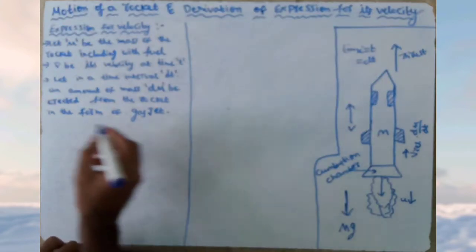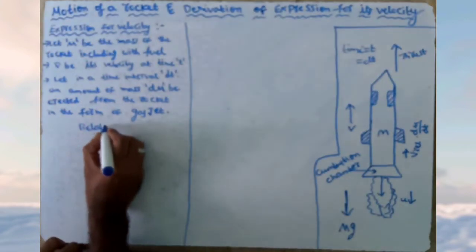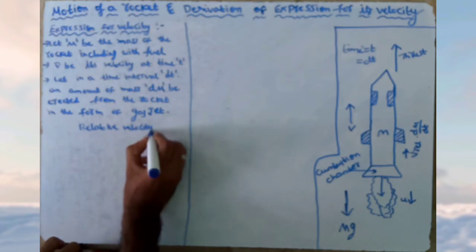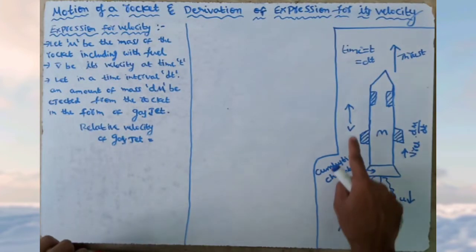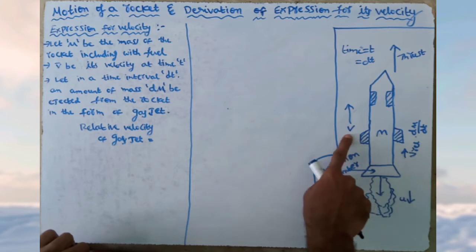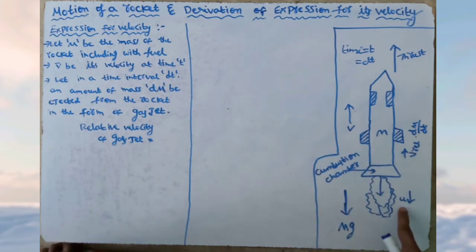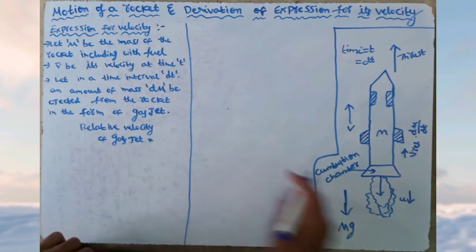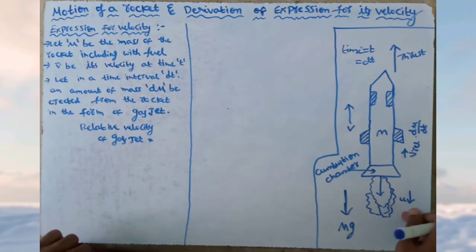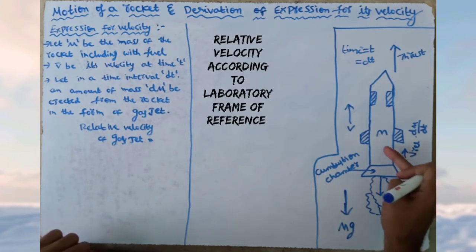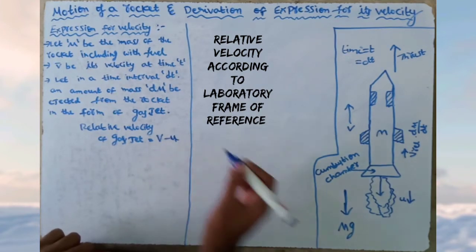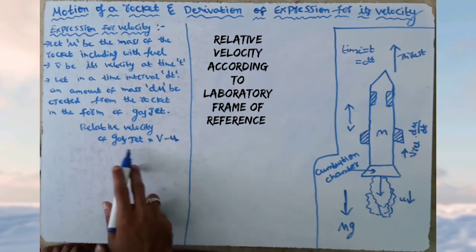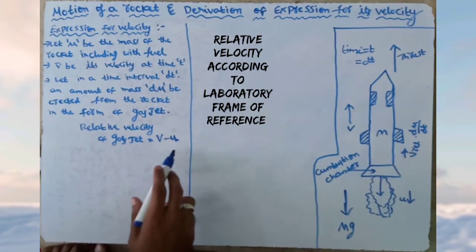Now the rocket has velocity v, and the gas jet has velocity minus u, as it travels in the opposite direction. The relative velocity of the gas jet with respect to the rocket is written as v minus u.